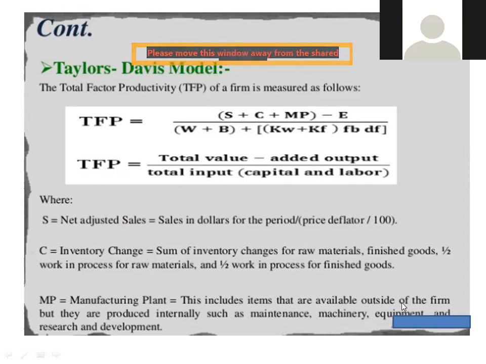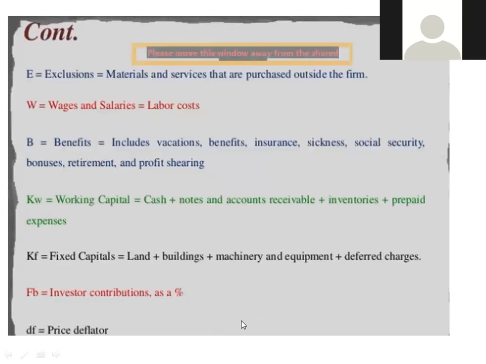This includes items that are available outside the firm, but they are produced internally, such as maintenance, machinery, equipment, and research and development. And E is the exclusion of material and services that are purchased outside of the firm. And W is nothing but the wages and the salaries of the laborers, or labor cost. You may say it as labor cost.